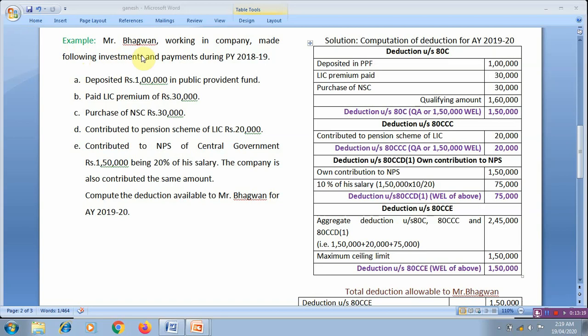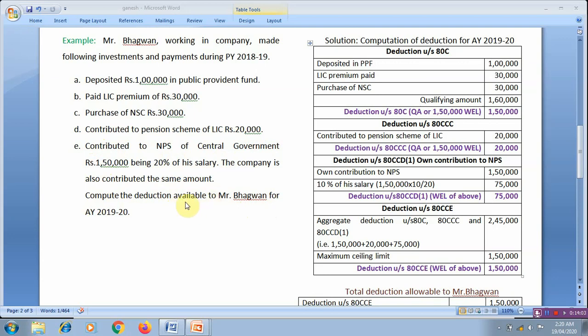Example: Mr. Bhagwan, working in a company, made the following investments and payments during previous year 2018-19. Deposited rupees 1 lakh in public provident fund, paid life insurance premium 30,000, purchase of NSC 30,000, contributed to pension scheme of LIC 20,000, contributed to NPS of central government rupees 1,50,000, being 20% of his salary. The company also contributed the same amount. Compute the deduction available to Mr. Bhagwan for AY 2019-20.